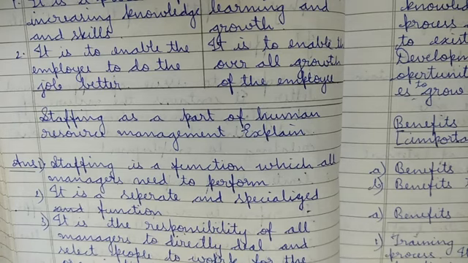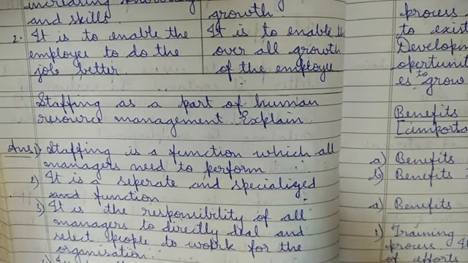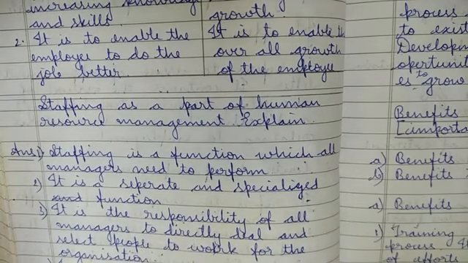I don't want to repeat the same point. In my previous video I had told that I will not be explaining both concepts together, so that you will not get confused. I am saying separately, just for information, that this question is there. Do not get confused. So, staffing as a part of human resource management, explain.